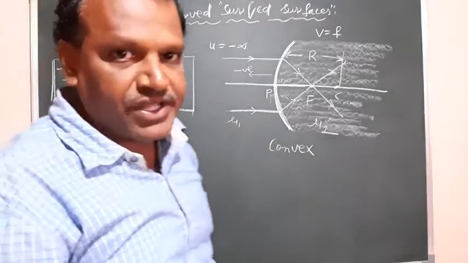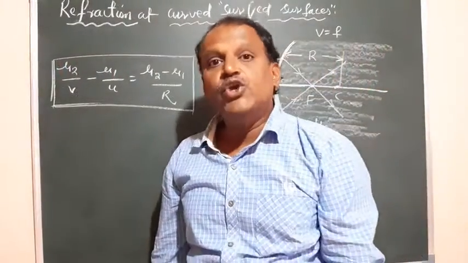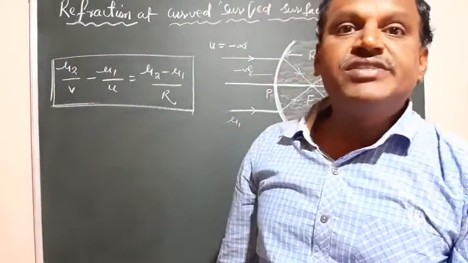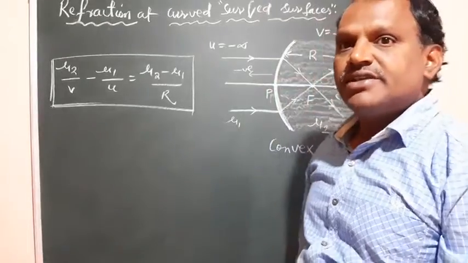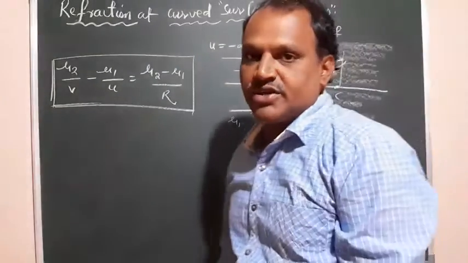Mu1 is the refractive index of the first medium, mu2 is the refractive index of the second medium, u is the object distance, v is the image distance, and capital R is the radius of curvature for this curved surface.